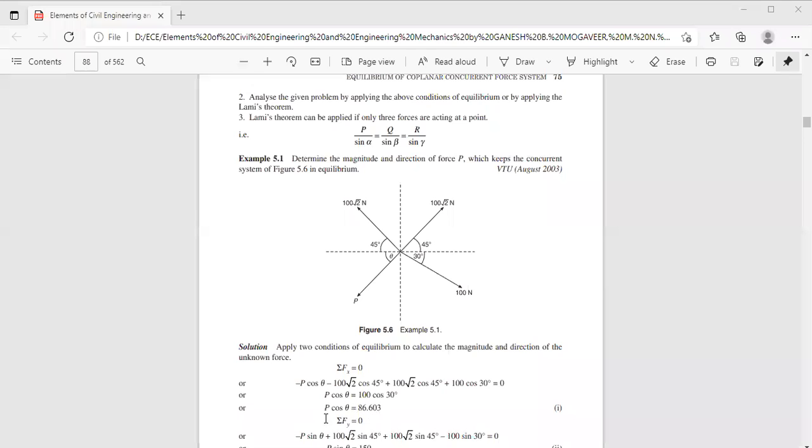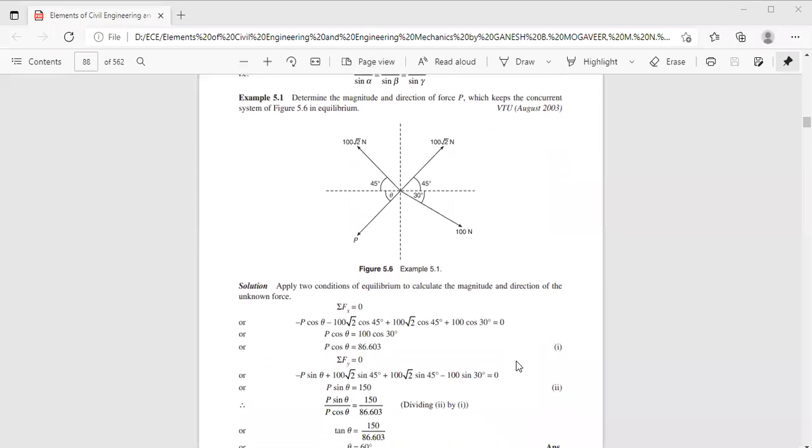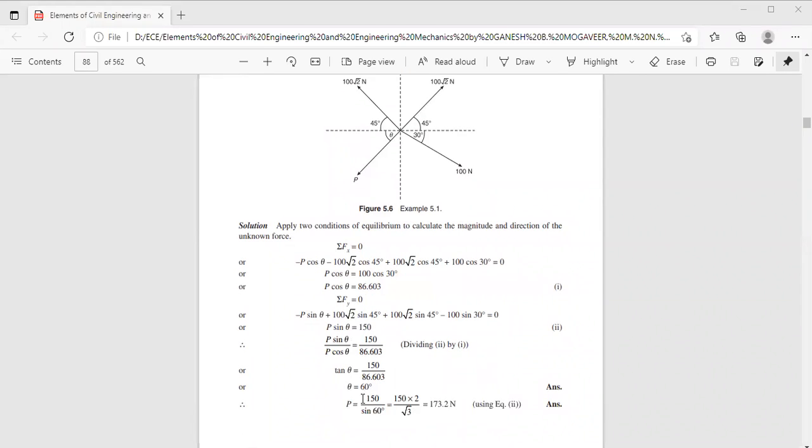Similarly, sigma f of y is minus P sin theta plus 100 root 2 sin 45 plus 100 root 2 sin 45 minus 100 sin 30. So P sin theta is 150. So P sin theta by P cos theta is tan theta, so theta is 60 degree.